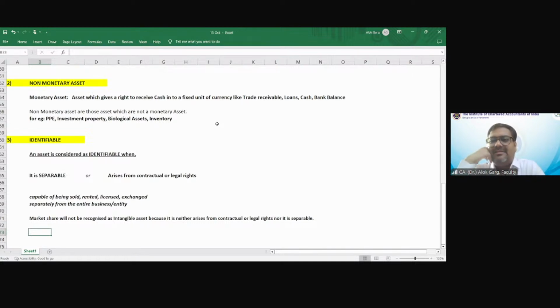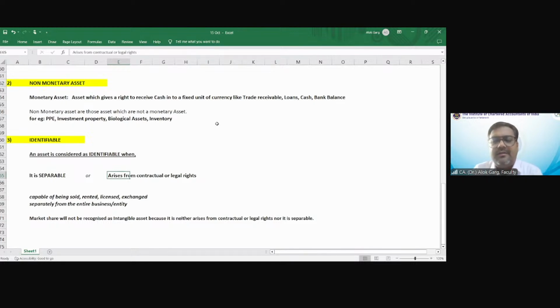So can I say that this license is identifiable? Can I say this license is an intangible asset? Mamta is saying no. Why, Mamta? Why are you not checking the other condition? An asset is considered identifiable when it is separable, or, when it is not separable, okay, then check another condition: or it arises from contractual or legal rights.